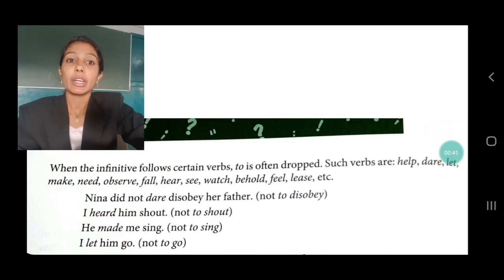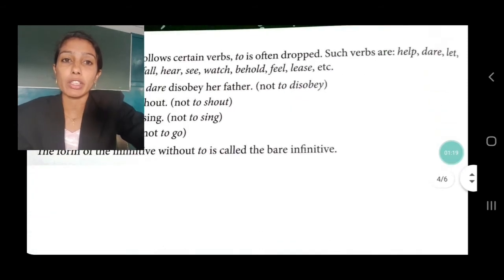Look here. Nina did not dare disobey her father. It's not to disobey. We have dropped the infinitive to. I heard him shout. See, in this sentence again, the infinitive to is dropped. I heard him shout, not to shout. He made me sing. I let him go. So in these four examples, you find that when the infinitive follows certain verbs, to is often dropped. I hope you have all understood, children.